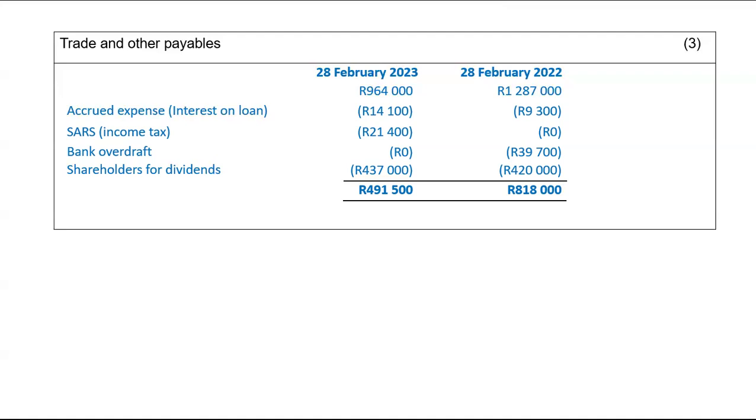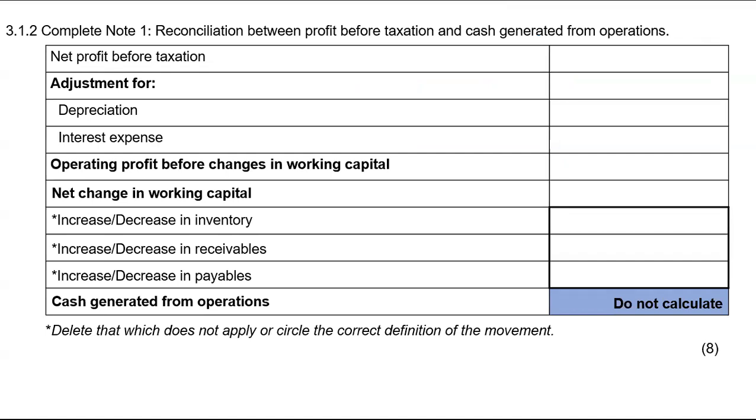Now here it gave me an outflow. Okay, but we'll talk about all of these later on. Here they just wanted me to calculate that. The next question wanted me to prepare my reconciliation between profit before taxation and cash generated from operations.